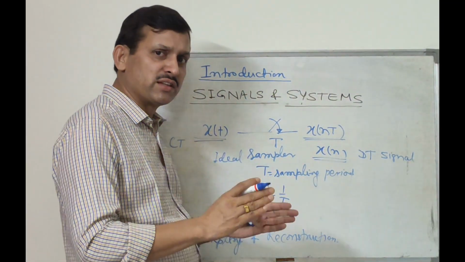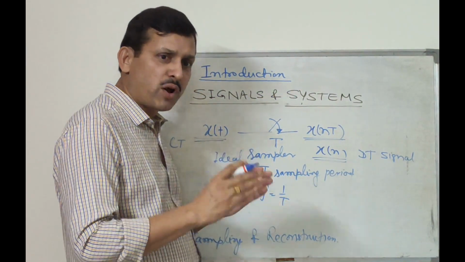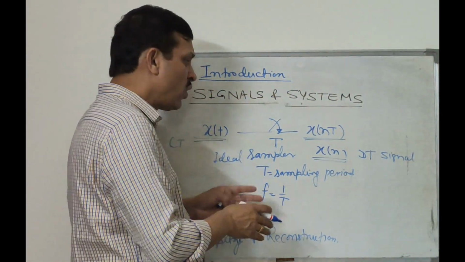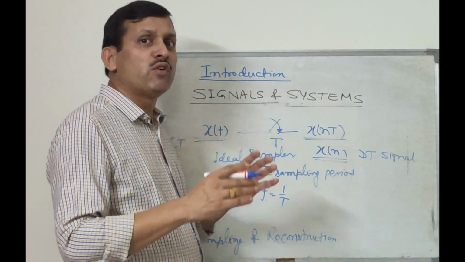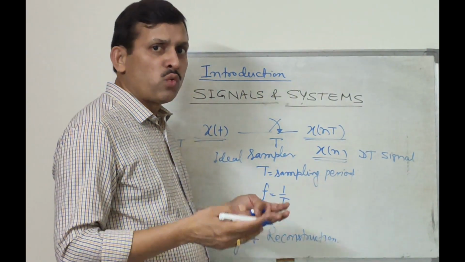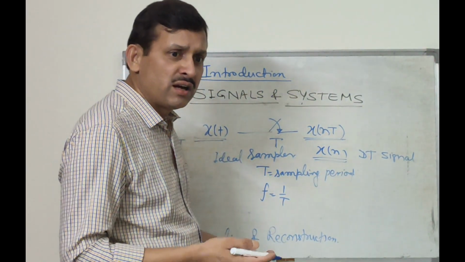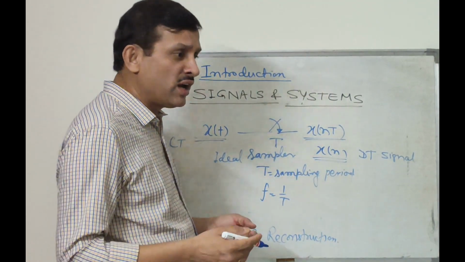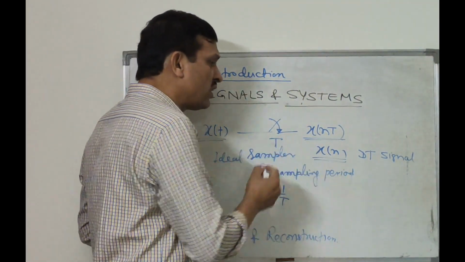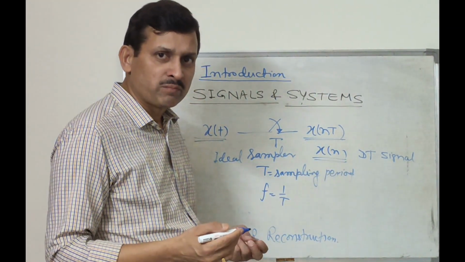So what is the sampling theorem? What is the sampling process? What is the sampling interval? What is the sampling frequency? How is the sampling frequency chosen? What is the sampling theorem, what should it be, what should be followed, so that sampling will be done without the loss of information.